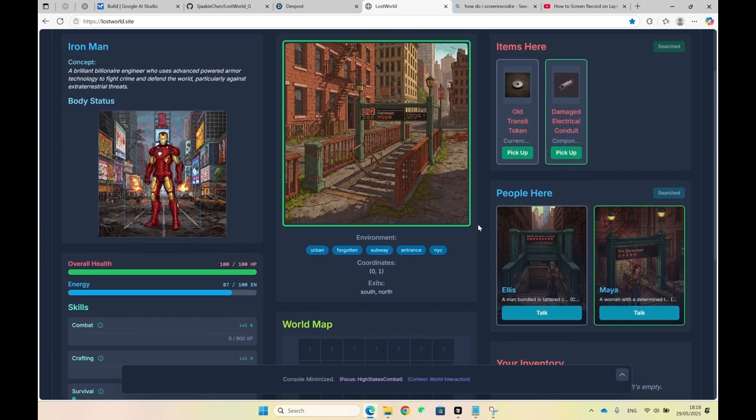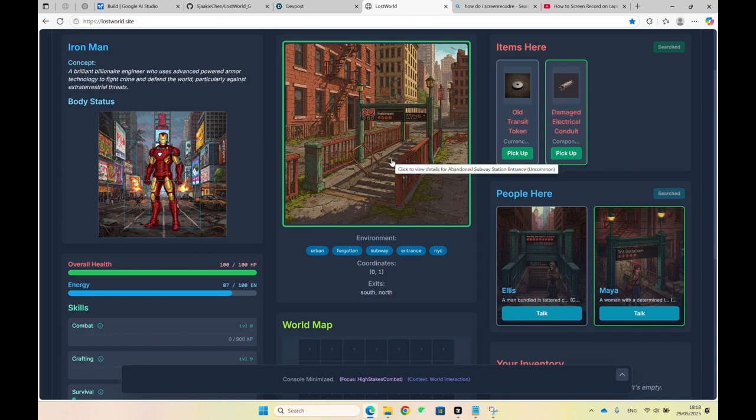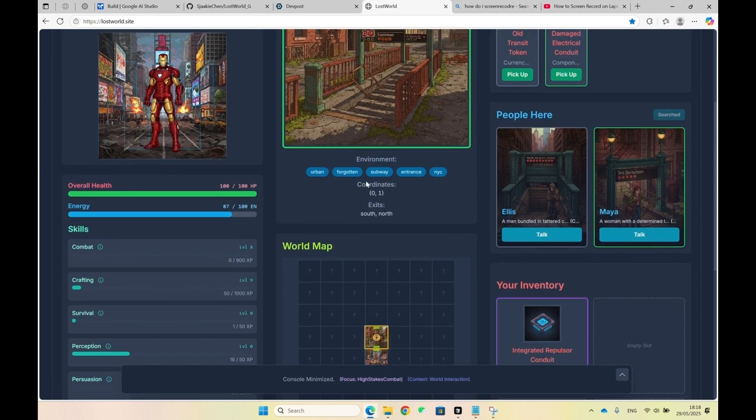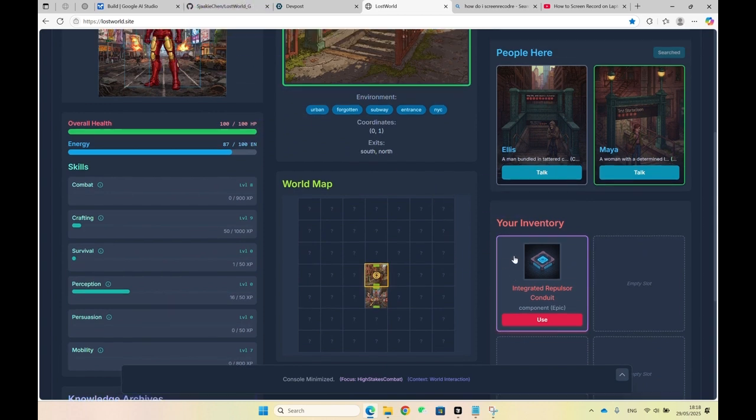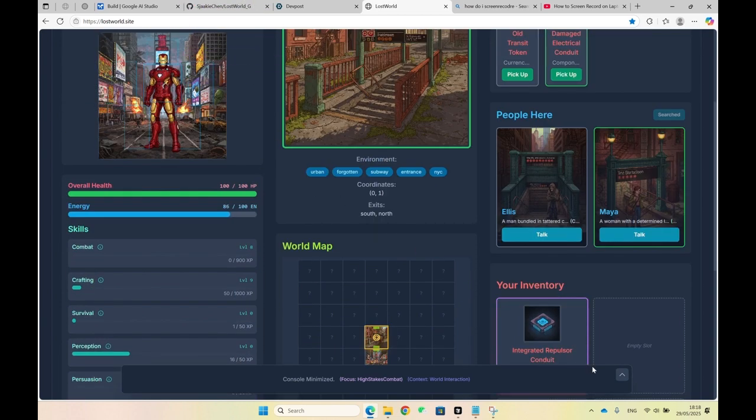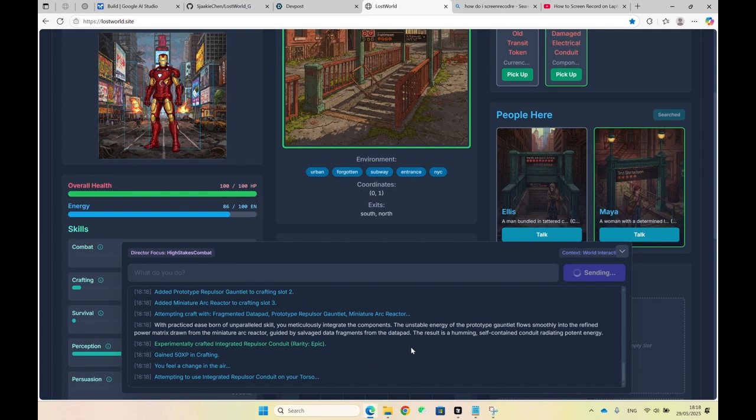Also occasionally events will trigger depending on the context. It's basically all generated. Okay, and then I can try to equip this. Oh wait, let's see what it does.